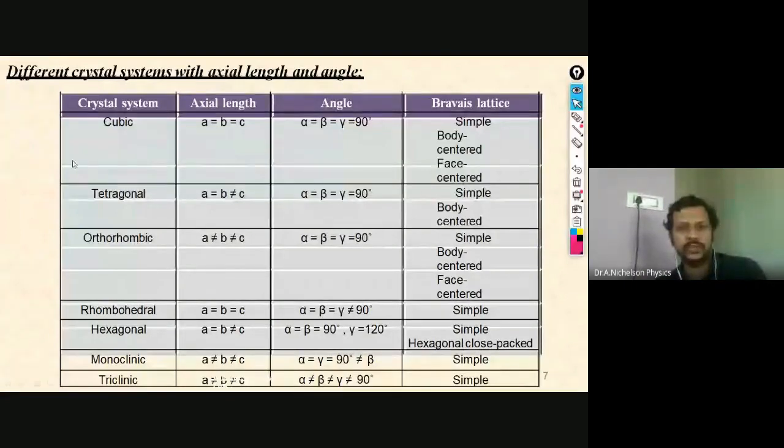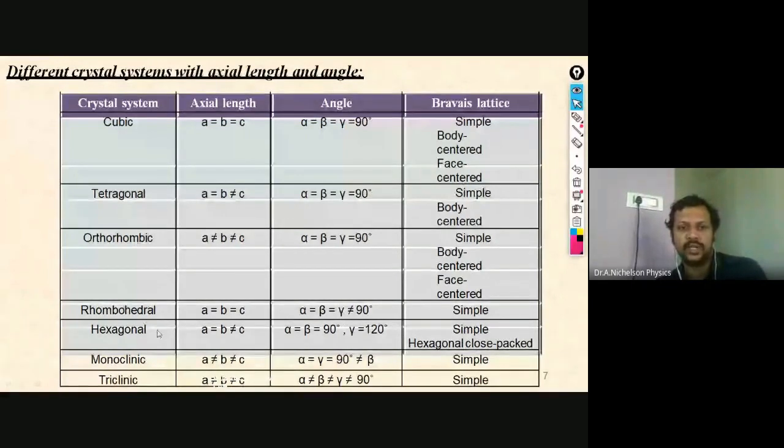And in the orthorhombic structure, all the 3 are not equal, but the angles are equal. And rhombohedral, all the 3 sides are equal, but here all the angles are equal but not equal to 90 degrees. So that is the difference in the rhombohedral structure.